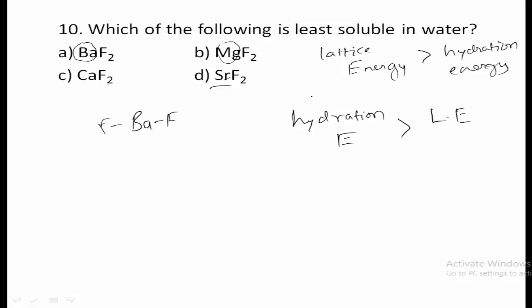So remember this condition. So here the magnesium is having smaller size, therefore the bond formed is stronger and thus lattice energy is more. Therefore the lattice energy is more than hydration energy in case of magnesium fluoride. Therefore option B is the right one. So when you dissolve that in water, they will not easily break down into ions because of high lattice energy or strong chemical bond formed between them.